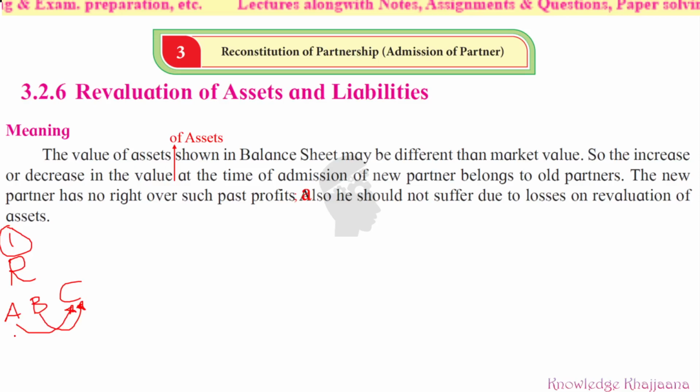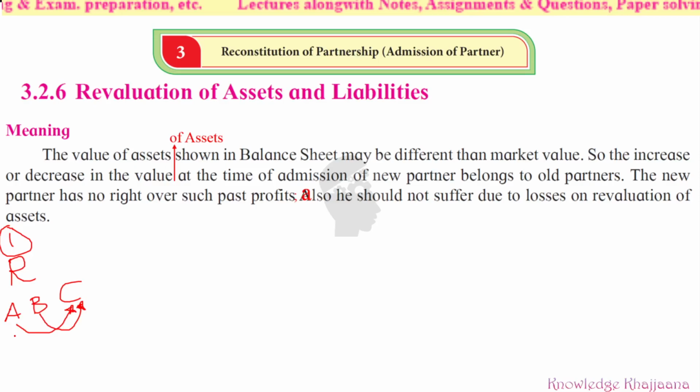C's ratio would also be there, because C will get these shares. C will get shares of profit from A and B, so whatever he has received from A and B will be his profit sharing ratio. So we have to calculate the profit sharing ratios first.